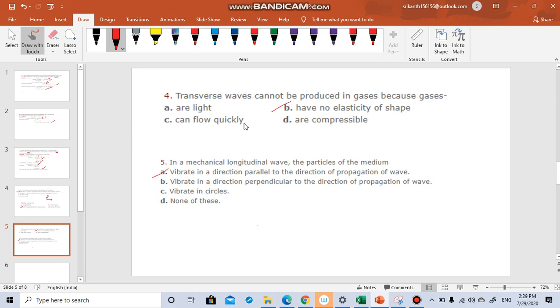Like, if you take a box, it has a length as well as a width. It has a thickness also, but for the time being we are assuming that the thickness is negligible. The box has a length and a width, and the width is transverse to the length. Transverse means perpendicular. If length is x, width is y.